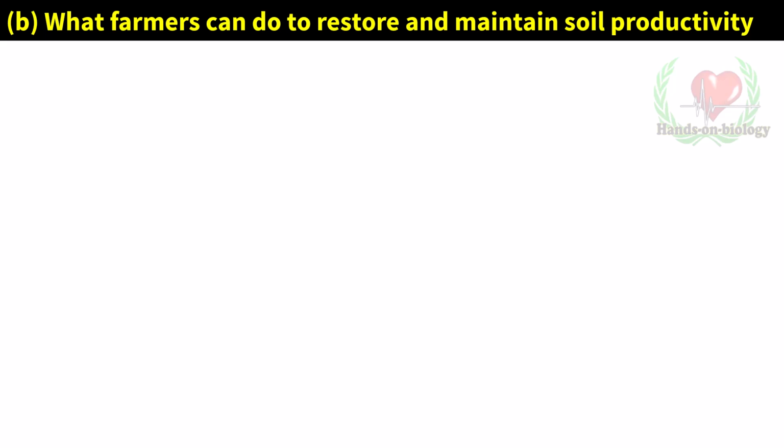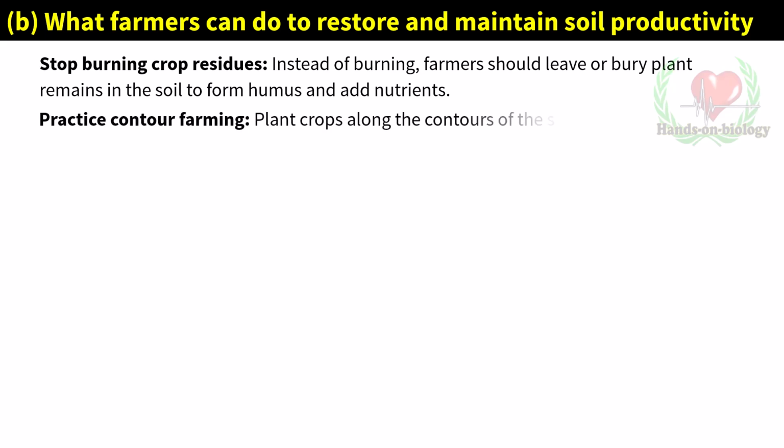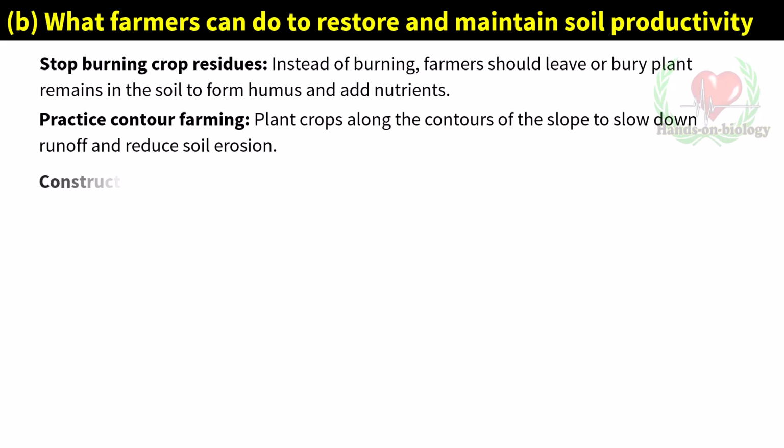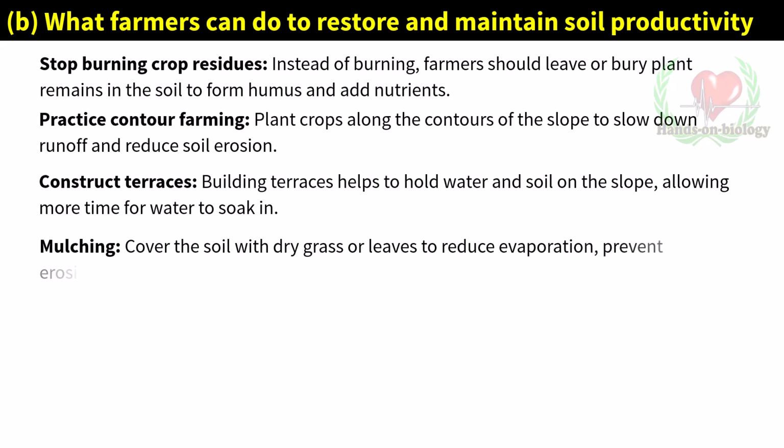Stop burning crop residues. Instead of burning, farmers should leave or bury plant remains in the soil to form humus and add nutrients. Practice contour farming. Plant crops along the contours of the slope to slow down runoff and reduce soil erosion. Construct terraces. Building terraces helps to hold water and soil on the slope, allowing more time for water to soak in. Mulching. Cover the soil with dry grass or leaves to reduce evaporation, prevent erosion, and add organic matter as